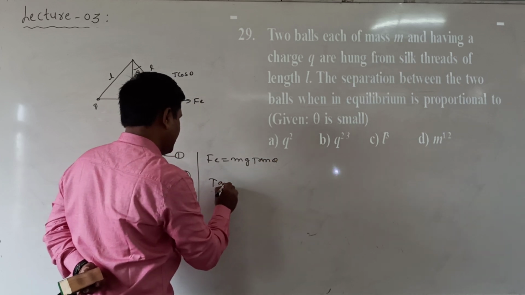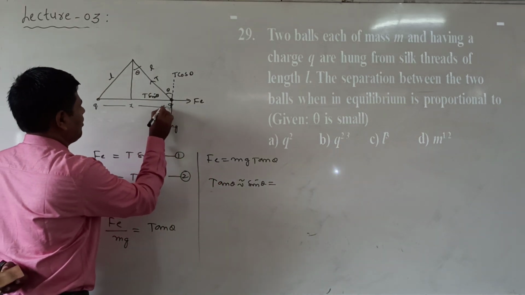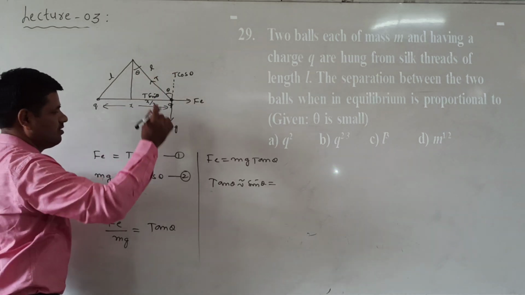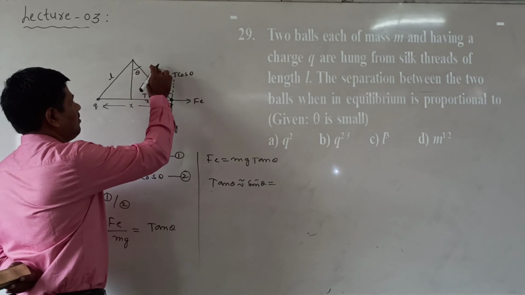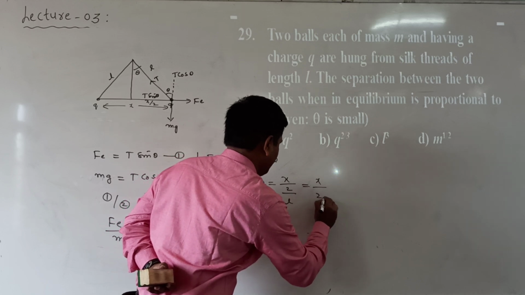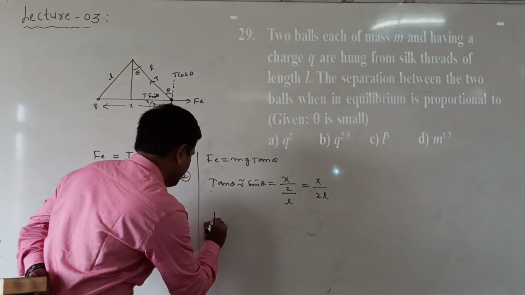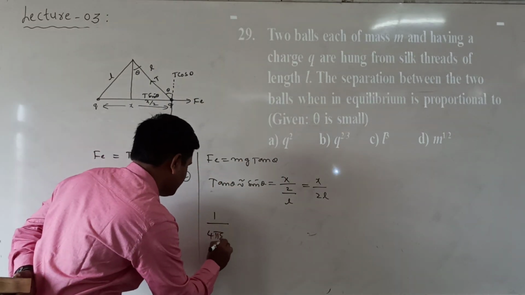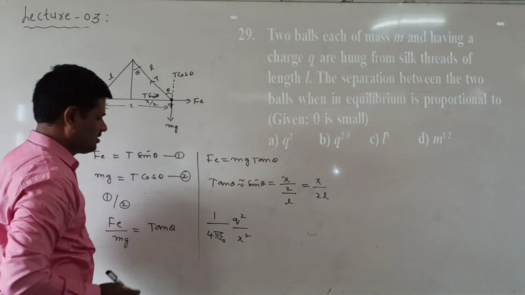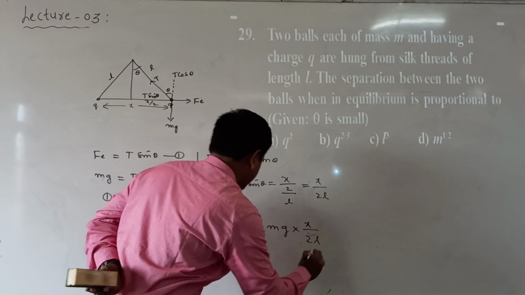But when theta is very small, tan theta is nearly equal to sin theta. Here the separation is x, so this is x by 2, and this is the length L. Here we have to find sin theta. Sin theta is equal to opposite side by hypotenuse, so we get x by 2 by L, which is x by 2L. Here tan theta equals sin theta. We substitute this tan theta value here, and the Fe value also, the force between the two charges, q square by 4πε₀x square. The separation between these two charges is x, so mg into tan theta is equal to x by 2L.